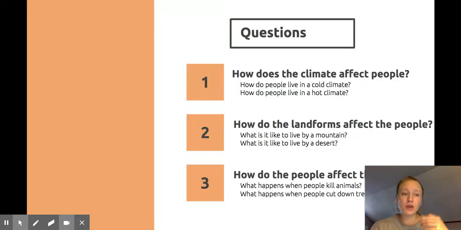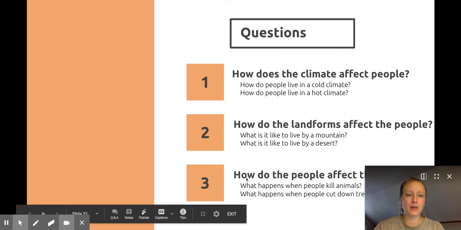So some questions you can think about when we're talking about the environment and interaction is, how does the climate affect people? How do people live in a cold climate? How do people live in a hot climate? It's different. How do the landforms affect the people? What is it like to live by a mountain? What is it like to live by a desert? Societies are different depending on where they live, right? It's different to live in a place that's really cold and by the mountains than it is to live in a hot place by the desert.